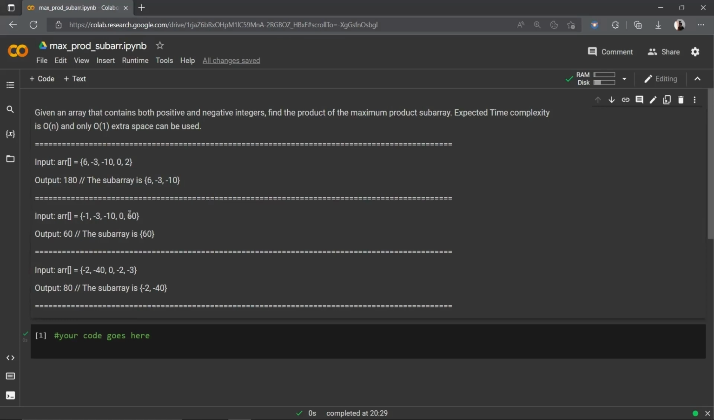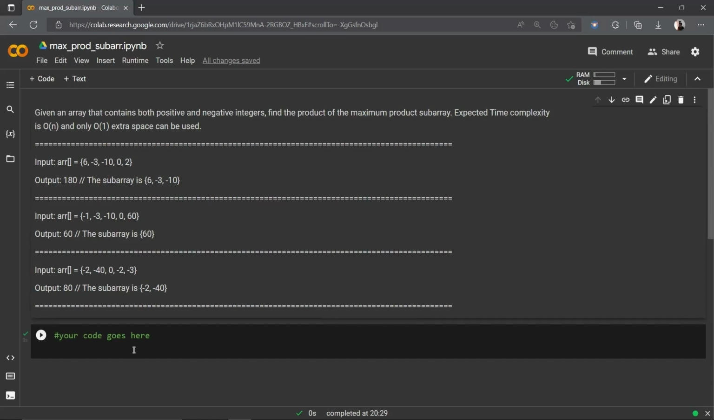Coming to the next test case, the elements are minus 2, minus 40, 0, minus 2 and minus 3. The maximum product subarray here is the first two elements, that is minus 2 into minus 40, which is 80. So we return the output as 80. Multiplying with any other elements results in another product, which is not the maximum.